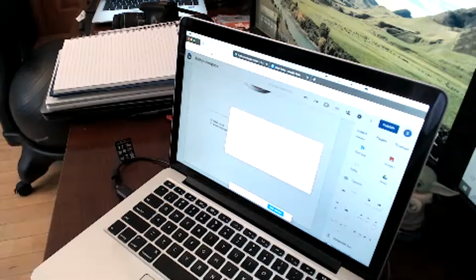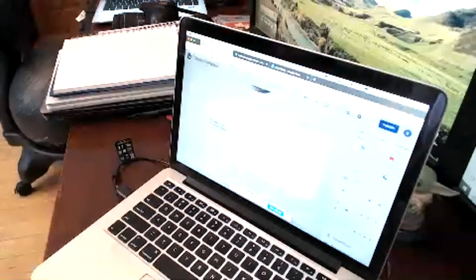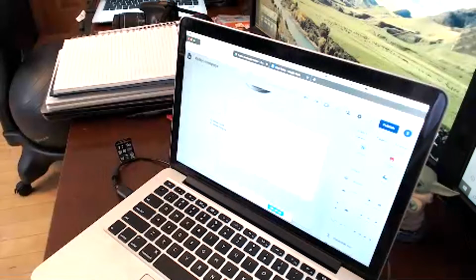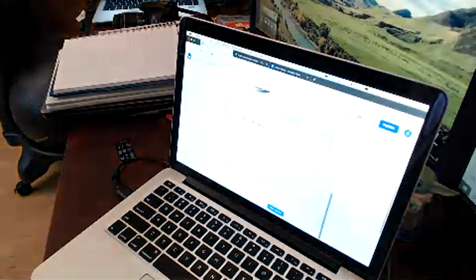If you have information from another website, let's say it's an embed code from something else. Like, for example, you could do this with YouTube. You could actually take an embed code and copy and paste in here. This will allow you to paste it right in here, and they can see it. Let's scroll down a little bit.